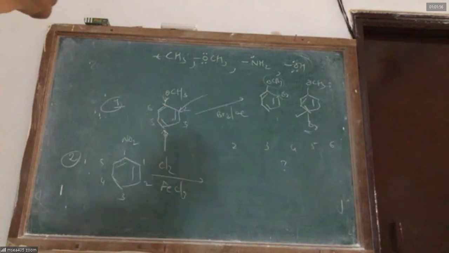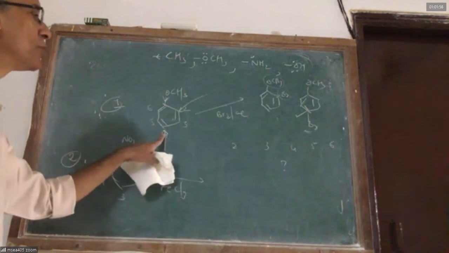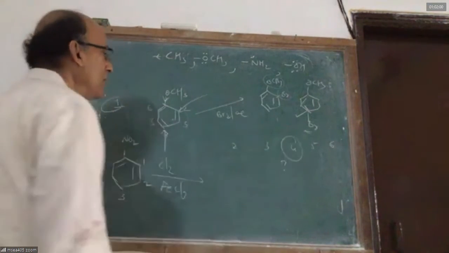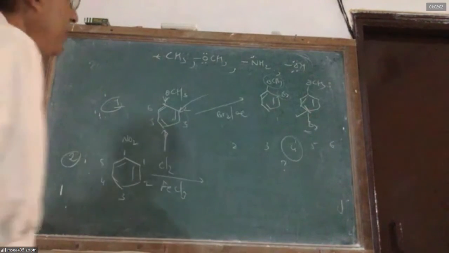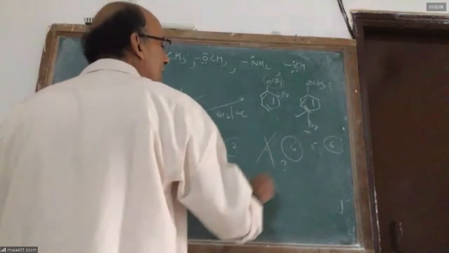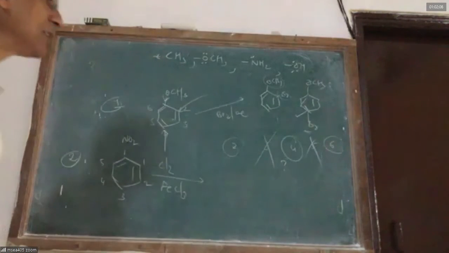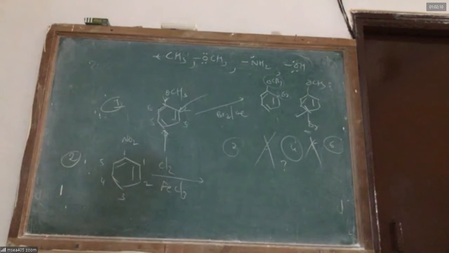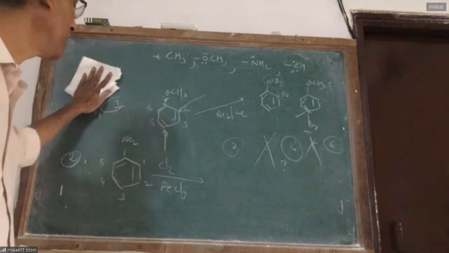Therefore, the most likely place to be attacked is the fourth position. Somewhat possible places of attack are also 2 and 6. Never at 3 and 5. Can you see it, sir? Any activating group directs the next incoming electrophile to ortho-para positions, but para is preferred. Para is 4. Are we clear?